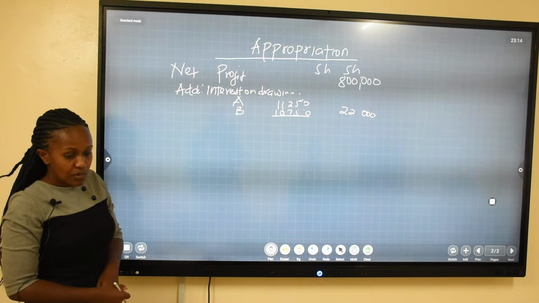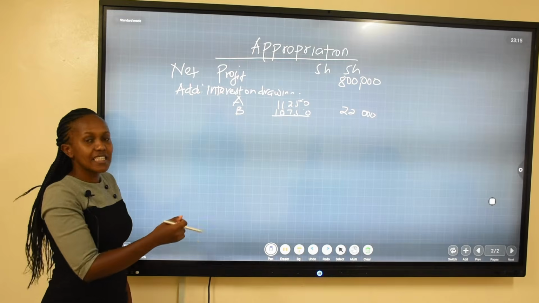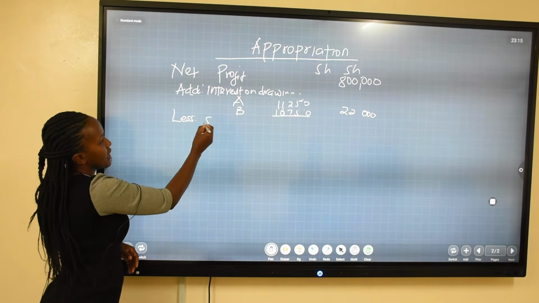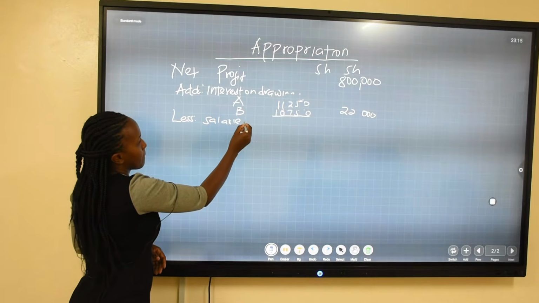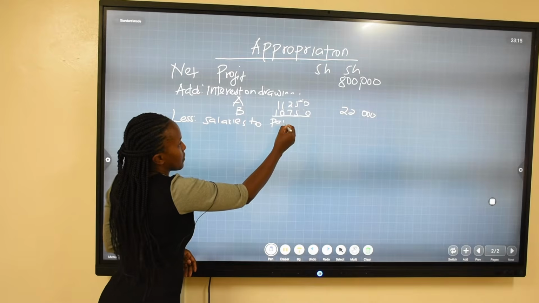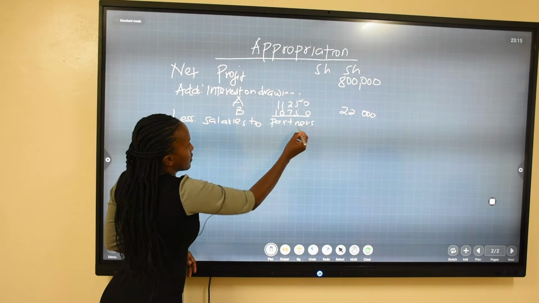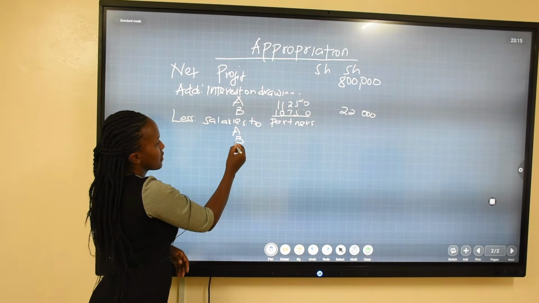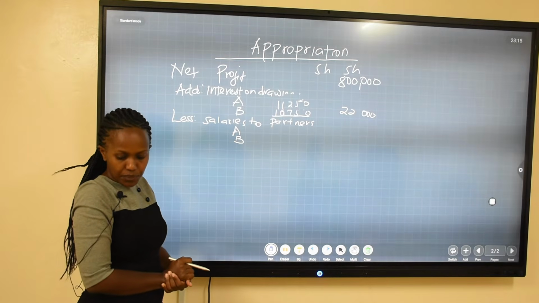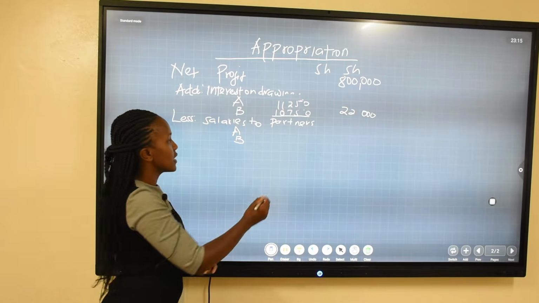So the next item we are going to less is the salaries to the partners. So we less salaries to the partners, that is A and B. The salaries to the partners we had been told was going to be 15,000 and 20,000.